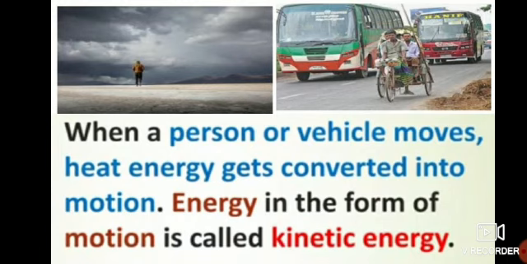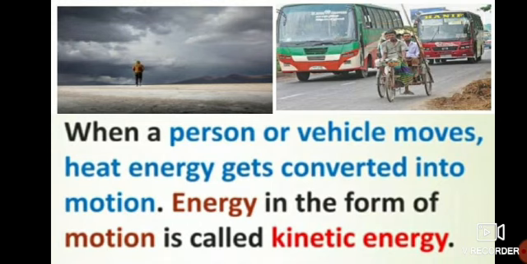So when a person or vehicle moves, heat energy gets converted into motion. Energy in the form of motion is called kinetic energy. The heat energy which is released is set into motion, and that energy in the form of motion is called kinetic energy.